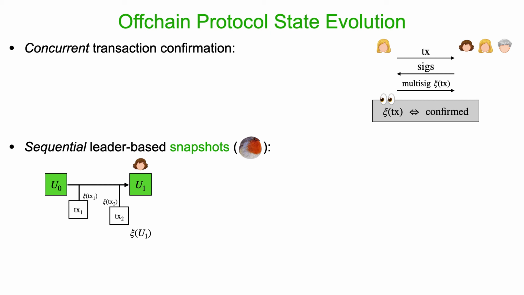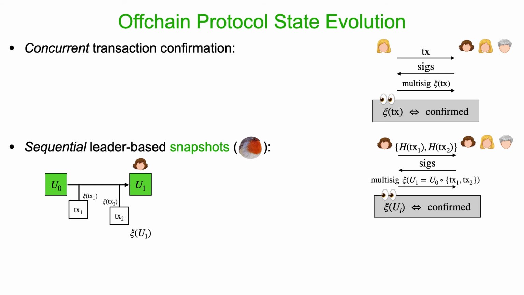And what she does is basically just apply the transactions she has seen so far to the last snapshot that was confirmed. And then this snapshot can be created as follows. Alice sends the hash of the transactions she wants to include to the other parties, collects the individual signatures of the parties, and then creates a multi-signature of U1 and distributes it back to the other parties.